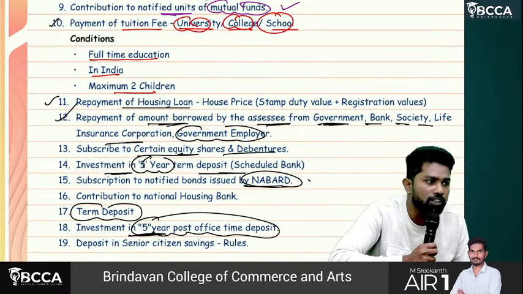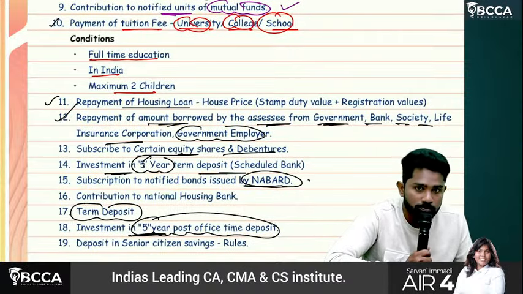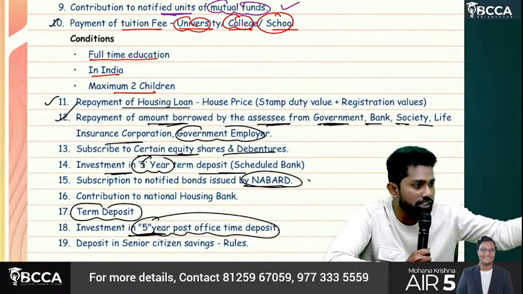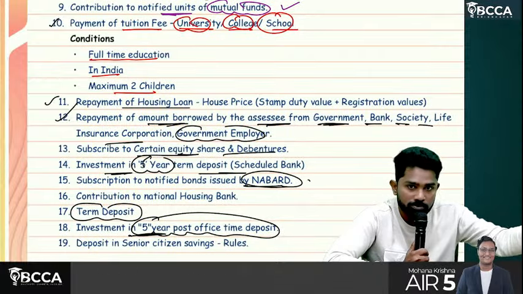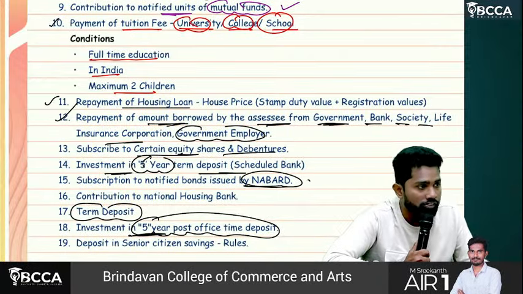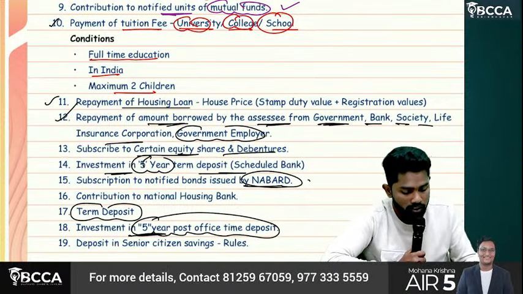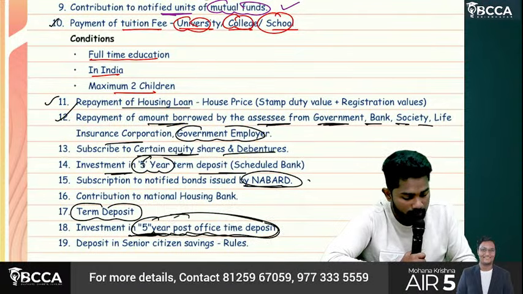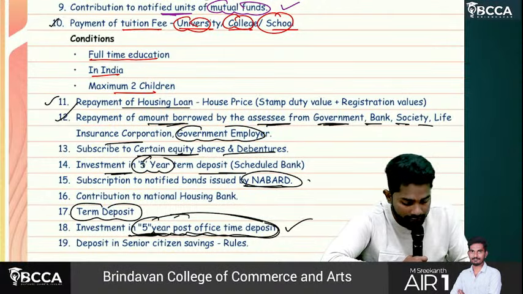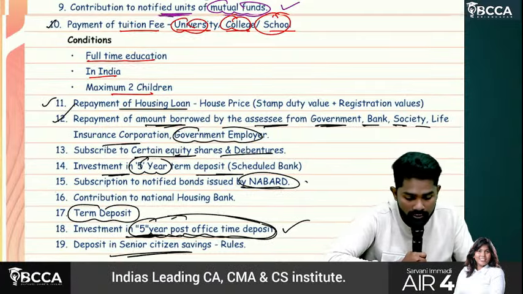Many people will do this, post office savings and all. Every month they can deposit certain amounts and it will be locked for 5 years. They cannot withdraw until the expiry of 5 years, and the post office will be giving them 8%, 9% interest. So those are called what? 5-year post office time deposits. Those are also eligible for 80C deduction, and also deposit in Senior Citizen Savings Scheme.